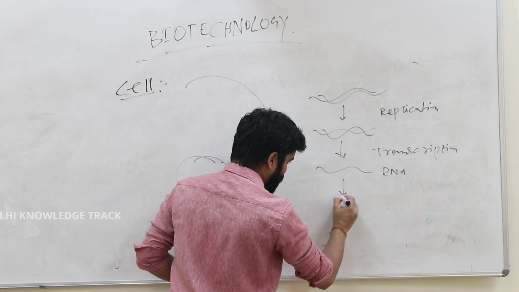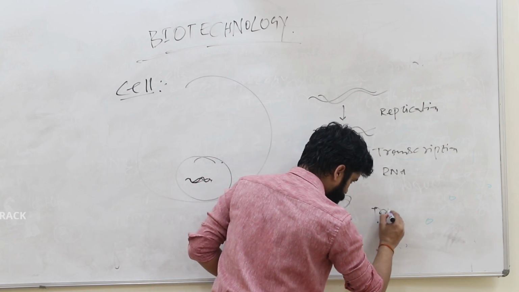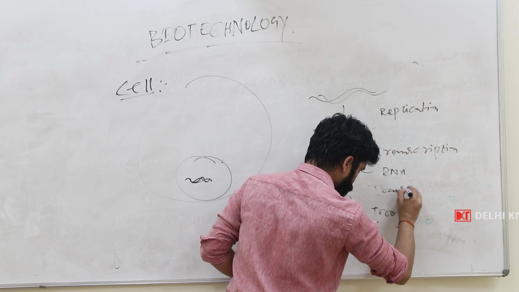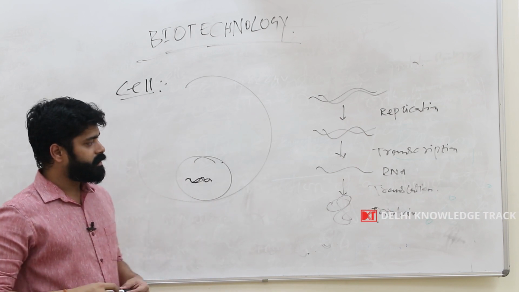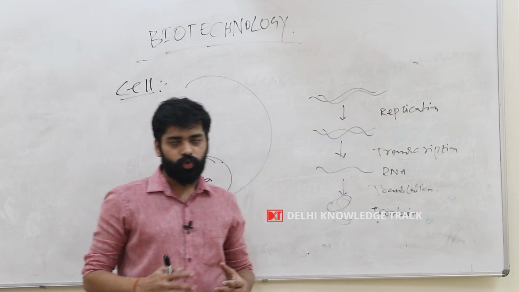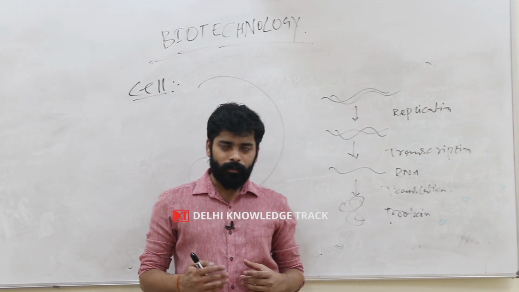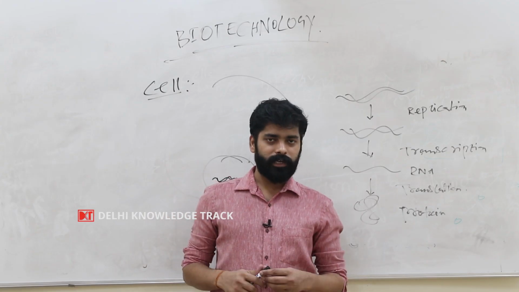This single stranded RNA can get converted to protein, and this is known as translation. The combination of replication, transcription and translation is known as the central dogma of molecular biology. It is a prerequisite to know about the central dogma of molecular biology before we jump into biotechnology.